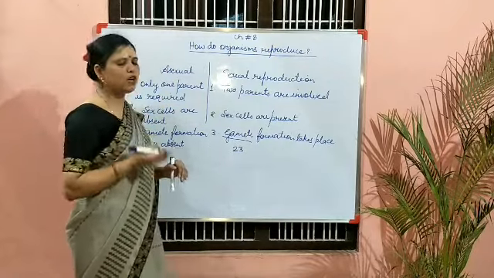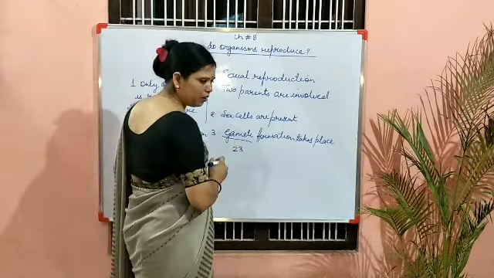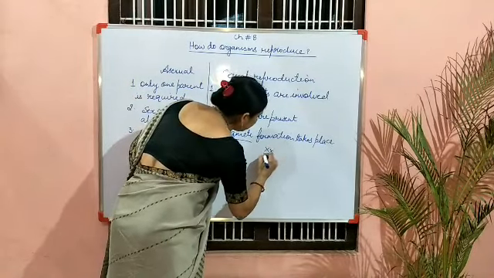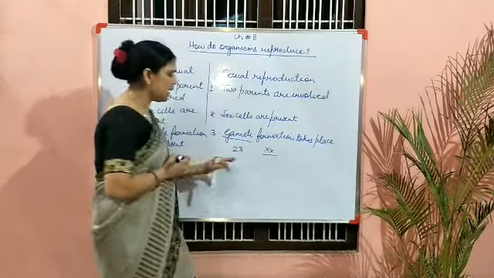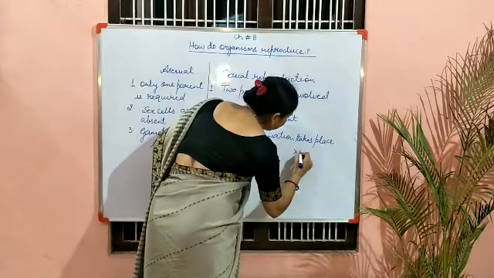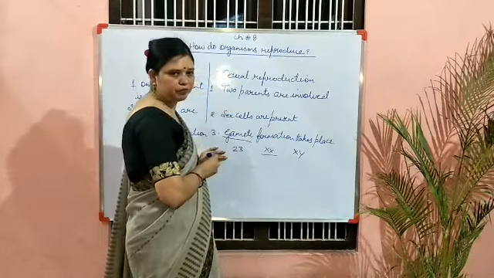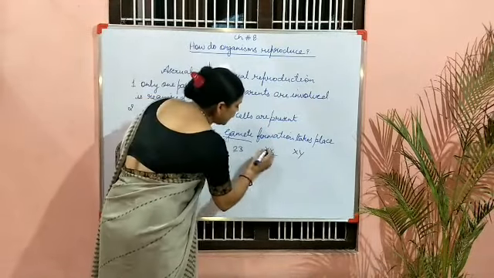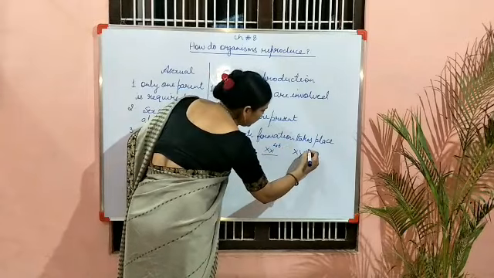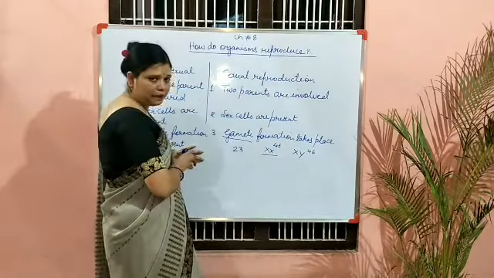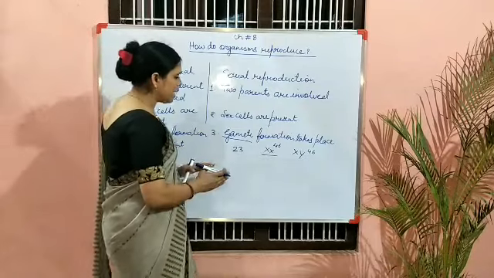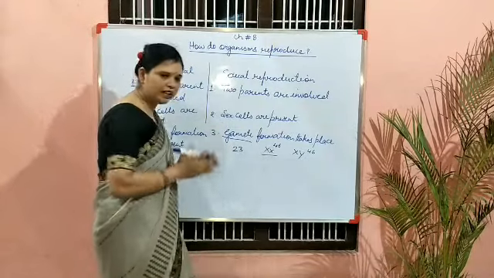For this, I am going to give you a small example of sexual reproduction. We know that female is represented by double X and male is represented by XY. That means in the body cells, 46 chromosomes are there, and here also 46 are there. But when gamete formation takes place, they undergo division.